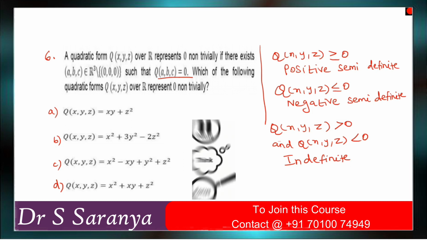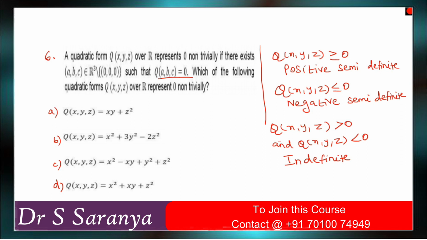So now come to the first question. First question, q of x, y, z is equal to xy plus z square, right? We need to check positive semi-definite, negative semi-definite, or indefinite, these three conditions. If any one condition is satisfied, we can say that q of a, b, c is equal to 0, right? So now we can check it.